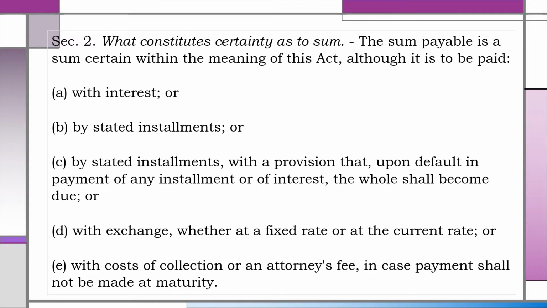If payment is to be made by installments, the number of installments and the maturity date of each installment must be stated. Otherwise, the bill would not be negotiable because the sum payable would not be certain or ascertainable in money, in violation of Section 1, Paragraph B.